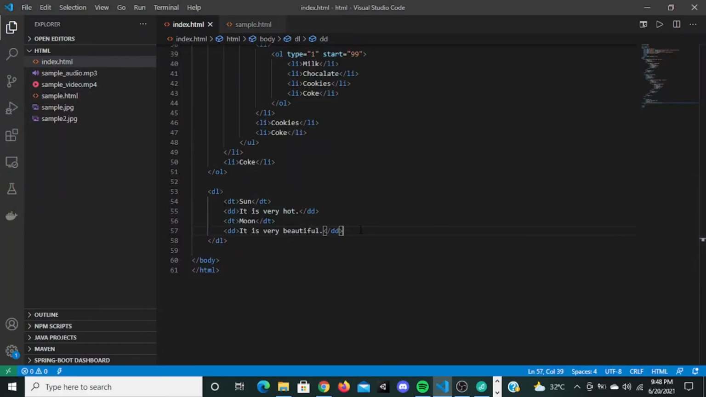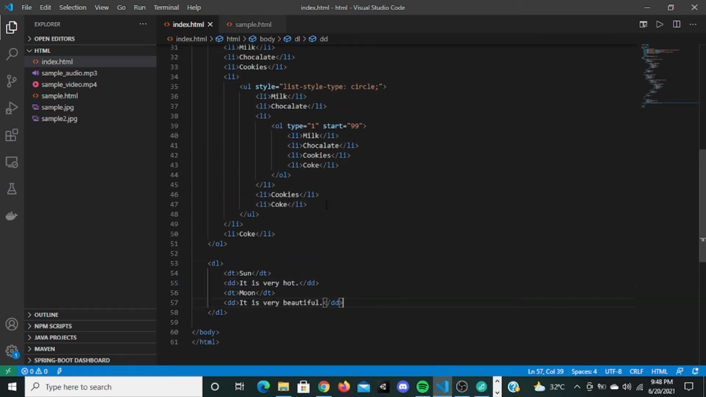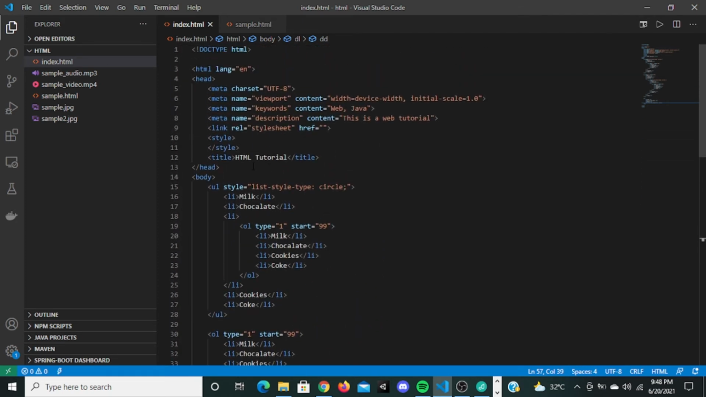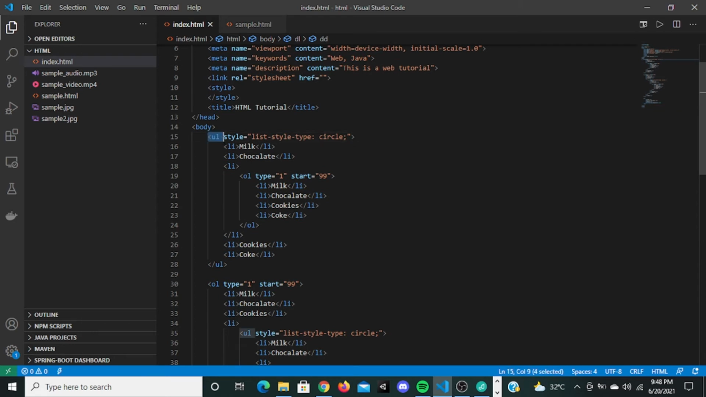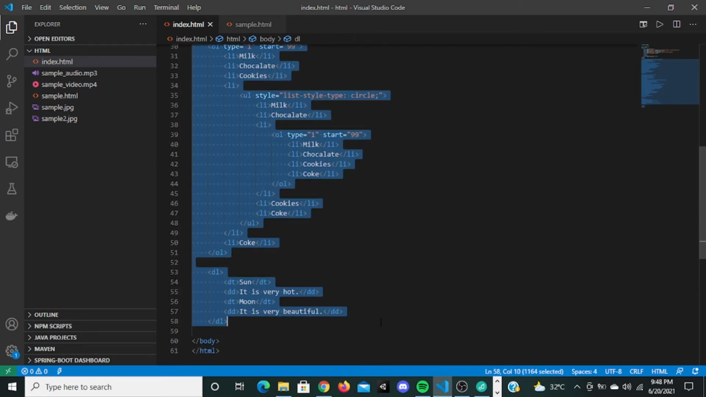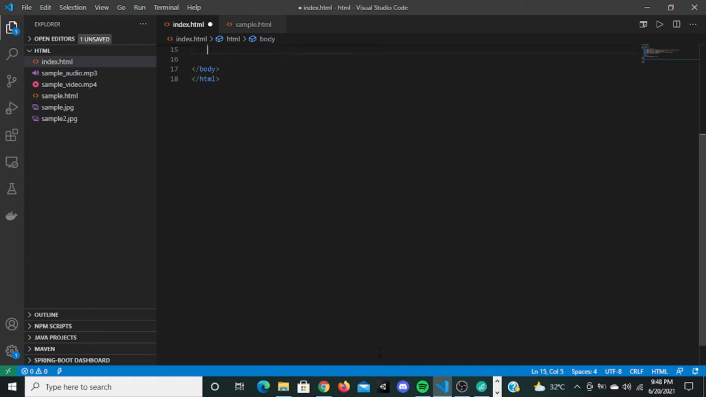So I'm going to the next topic right now. This topic is very important. We are going to talk about block elements and inline elements. Okay, so I'm just going to delete everything right here.